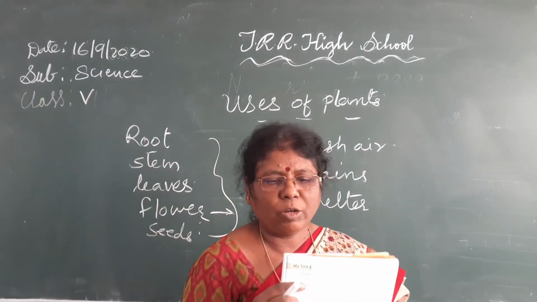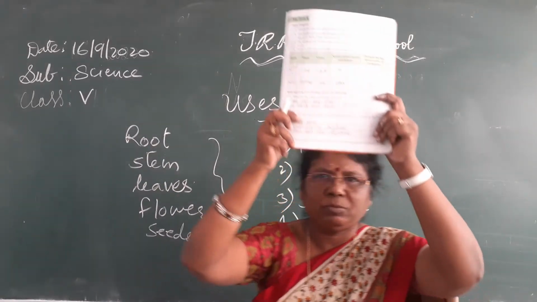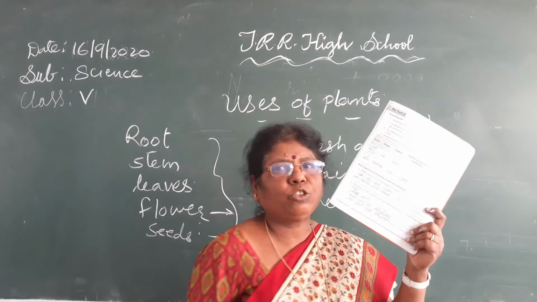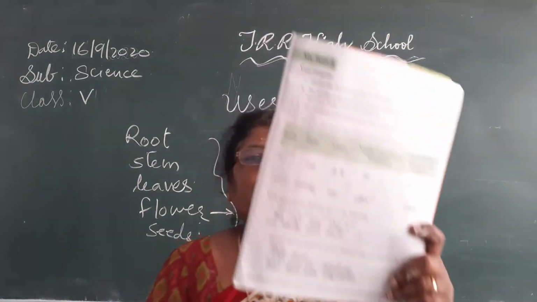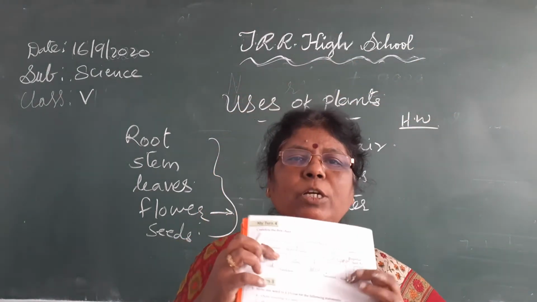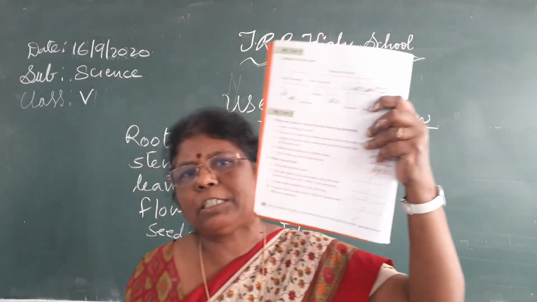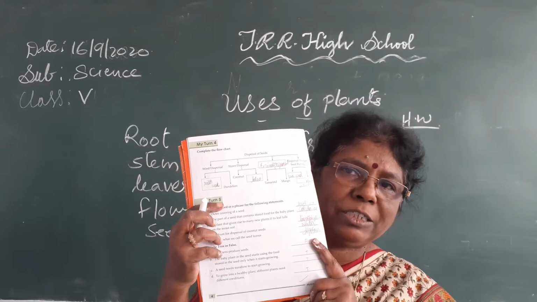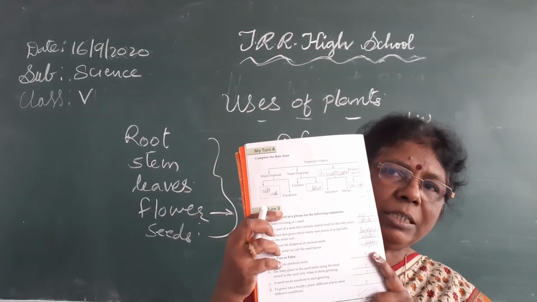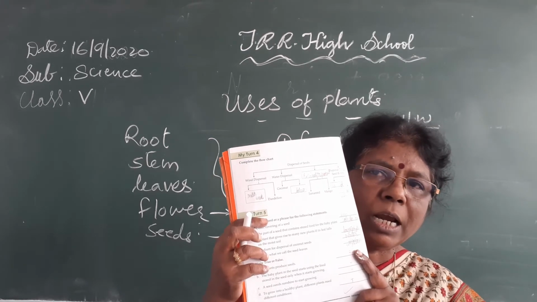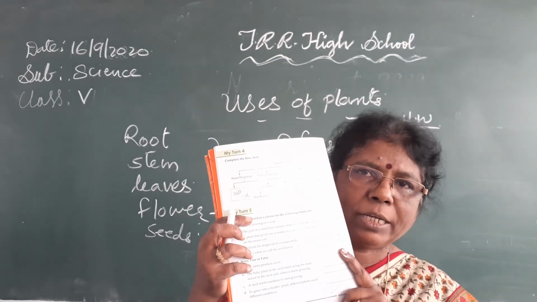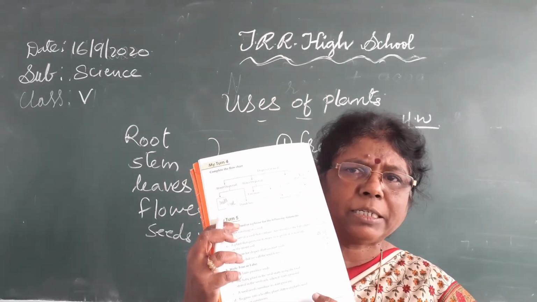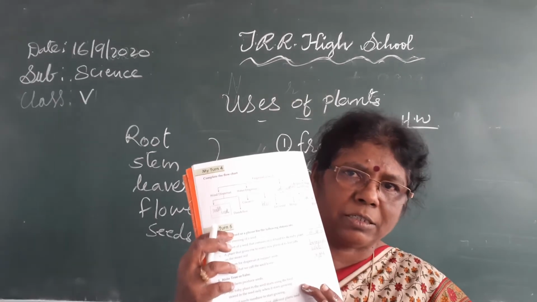See this. Everyone should buy this homework. Here I will explain to you. This is the table. Complete the table, seed dispersal. Already I have given the seed dispersal table when I explained on the board. Recall and fill up the boxes. Okay? If you get the material, you can fill this up. If any doubt is there, in the interaction class we will discuss.